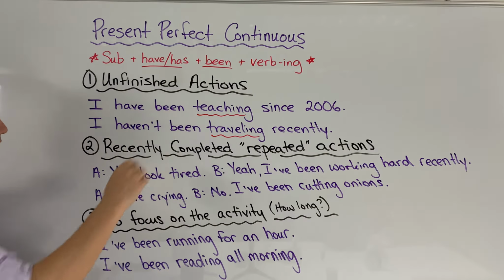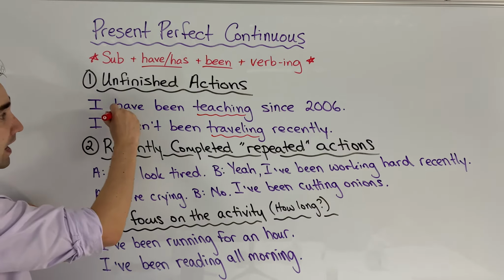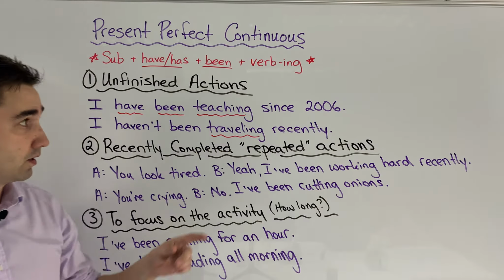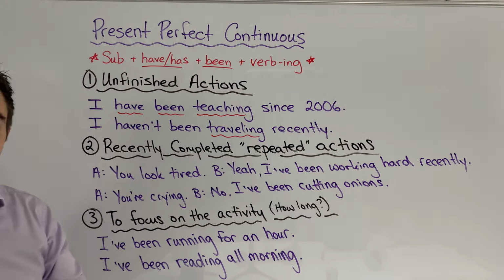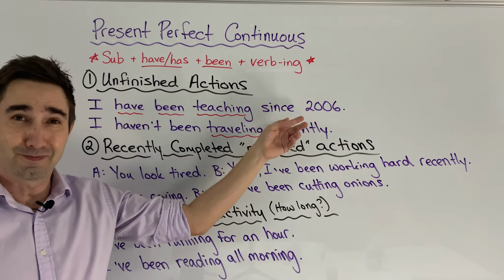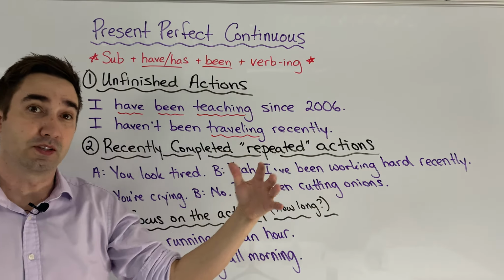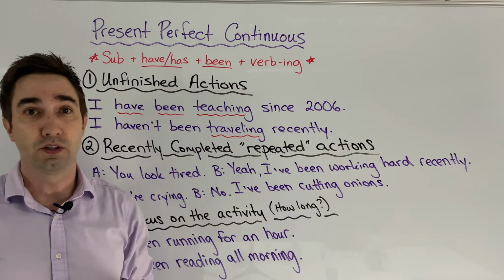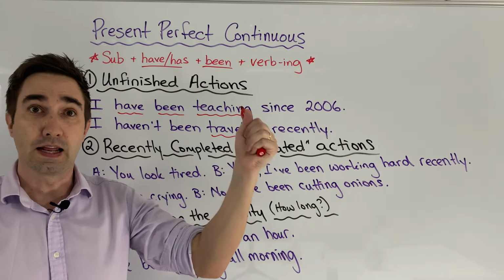Let's look at this first example. I have been teaching since 2006. Teach is an action, and it's been a long time, so we're using it as a continuous action. Just like present perfect simple, it's connecting the past and now.